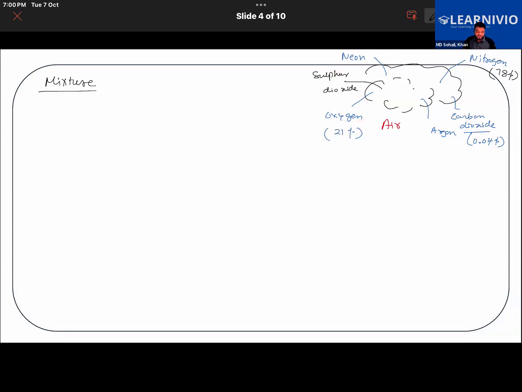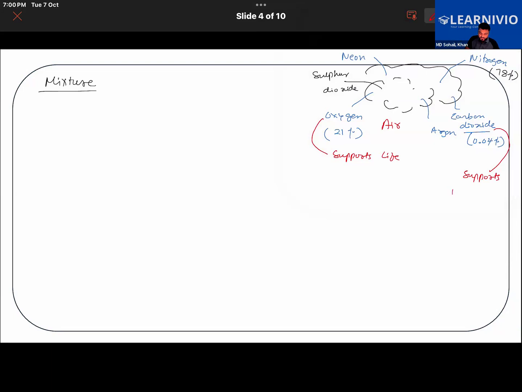Oxygen supports life. Carbon dioxide, what does it do? It plays an important role in photosynthesis. So we can say that it also supports life, but in a different way.